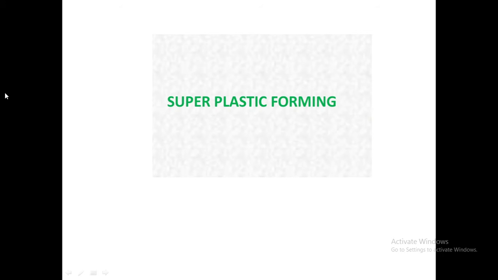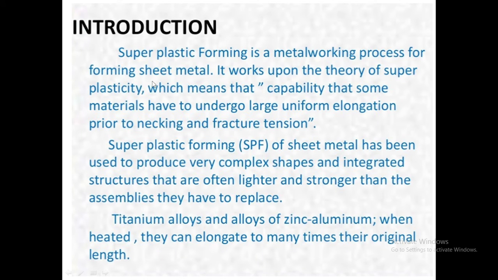Similarly, there are some alloys or materials which show superplasticity, and when this superplasticity property of the material is used in a forming process, it is called superplastic forming. Okay, so see here, superplastic forming is a metal forming process for forming sheet metals. Means this process is generally used for sheet metals. It is not used for the others.